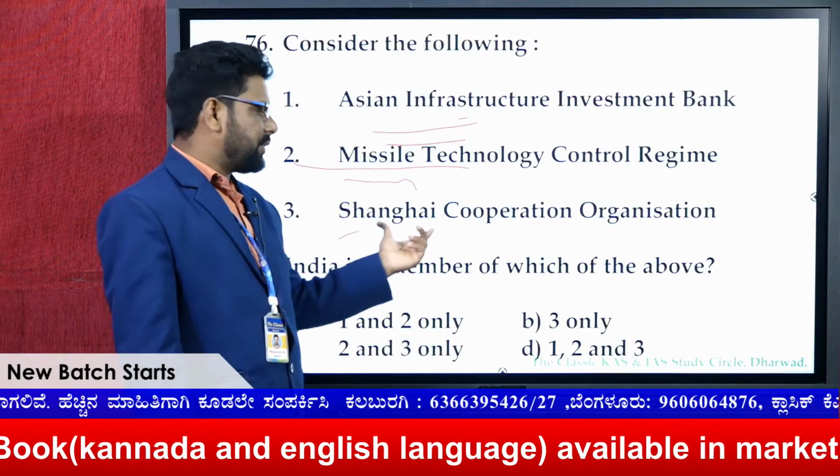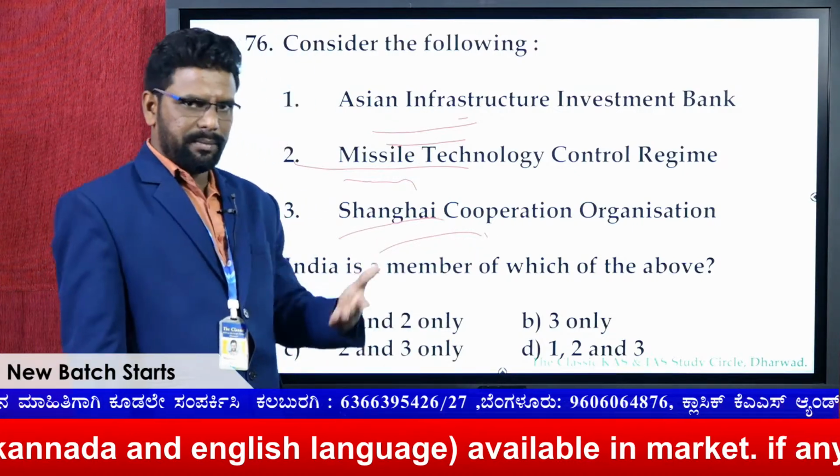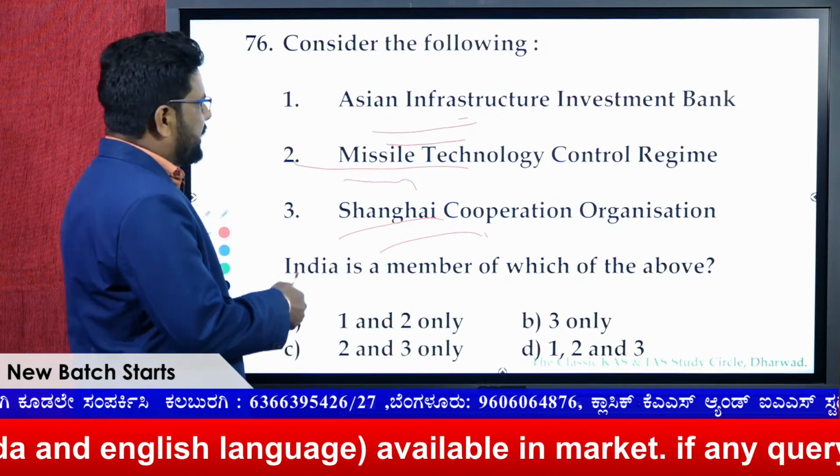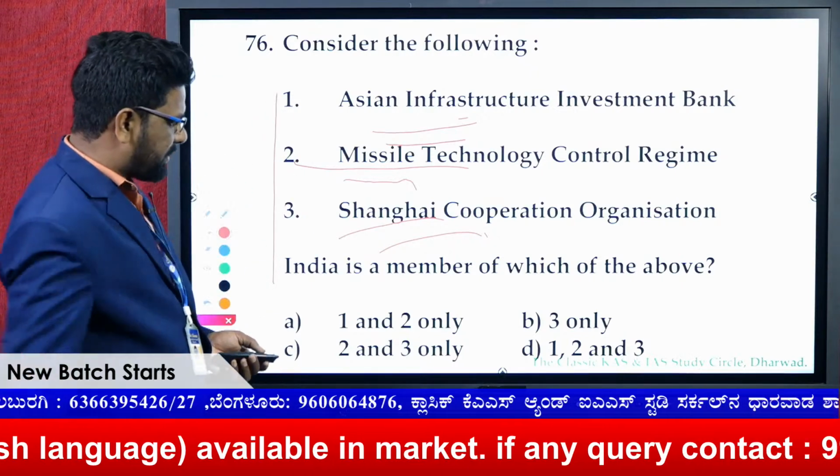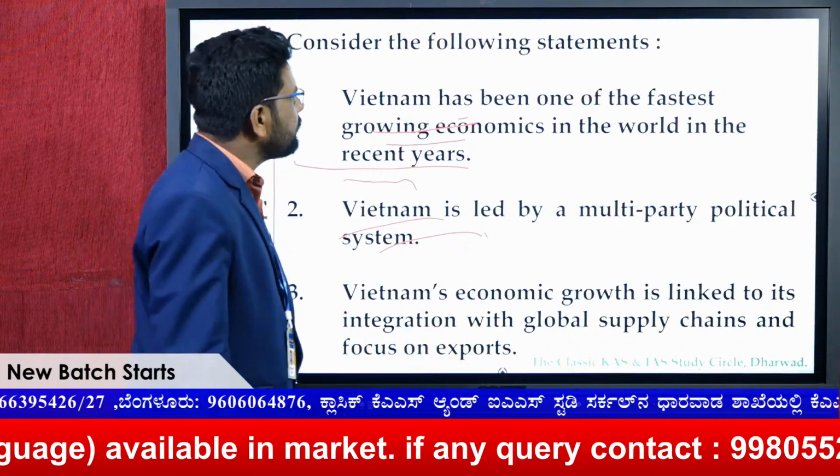In the Shanghai Cooperation Organization, as you know, India has been a member since 2014. So India is a member of all three. That means the answer for this one, question 676, is D.